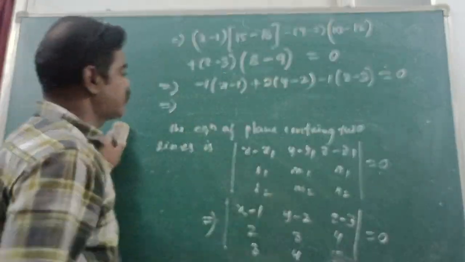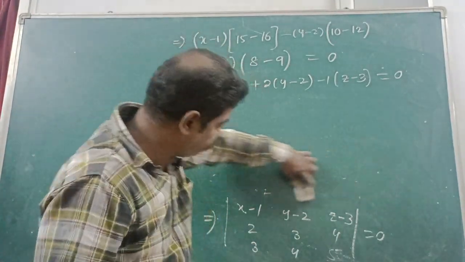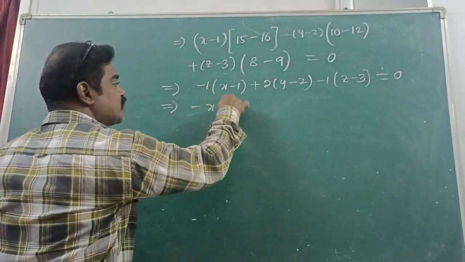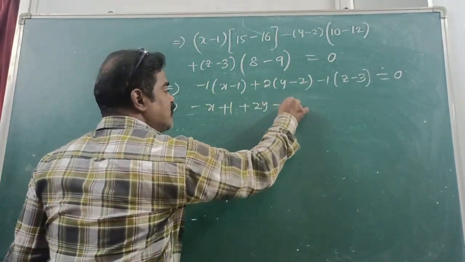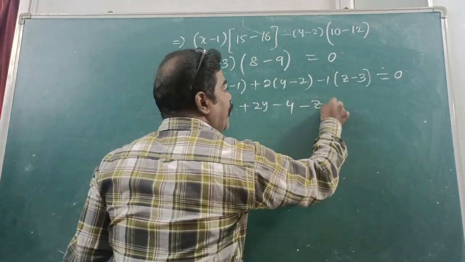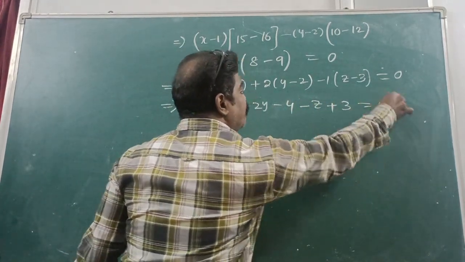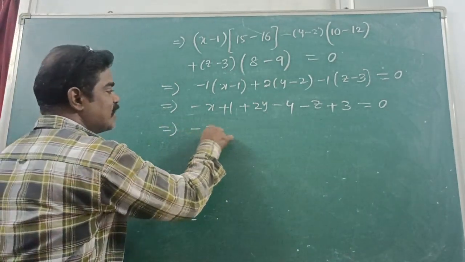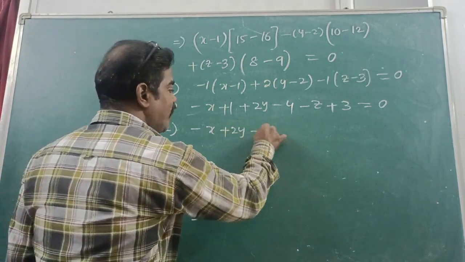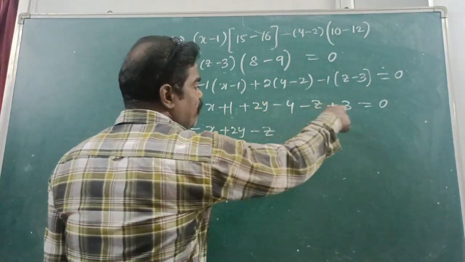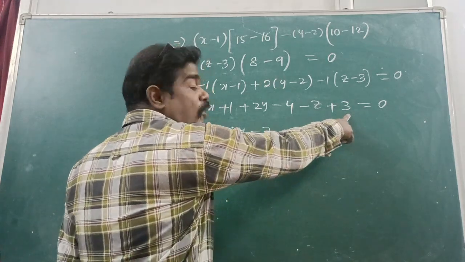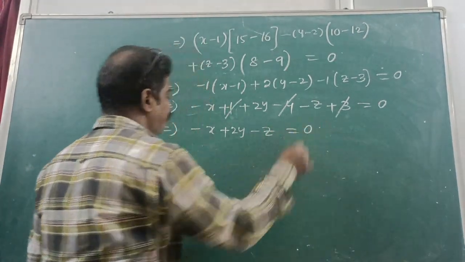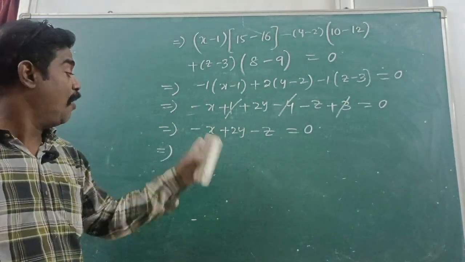This implies minus x plus 1 plus 2y minus 4 minus z plus 3 is equal to 0. This implies minus x plus 2y minus z plus 1 plus 3, how much? Minus 4. Plus 4 minus 4 gets cancelled. Is equal to 0.